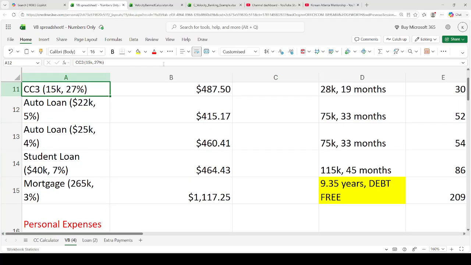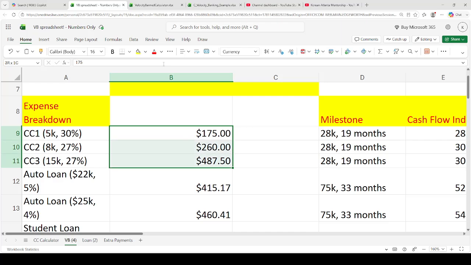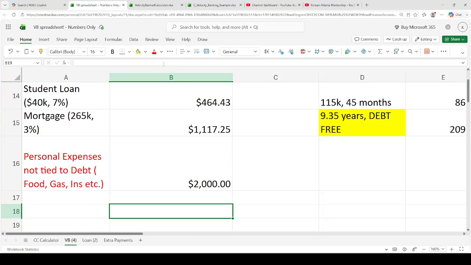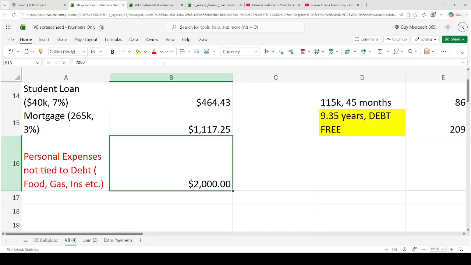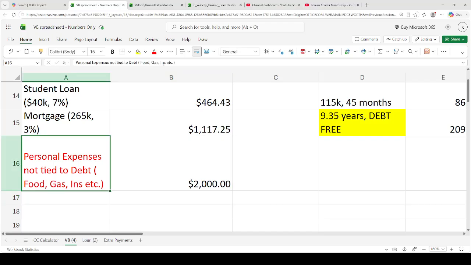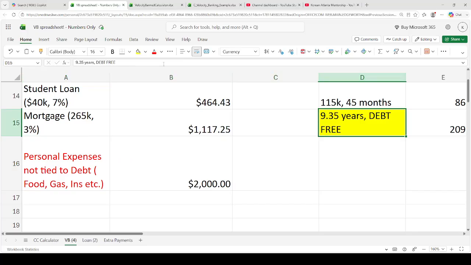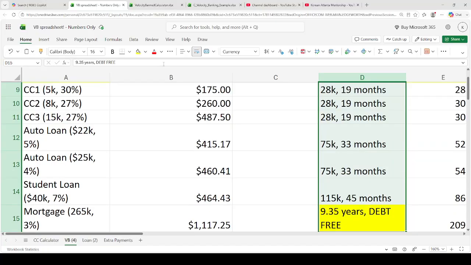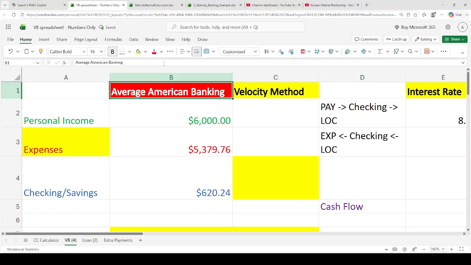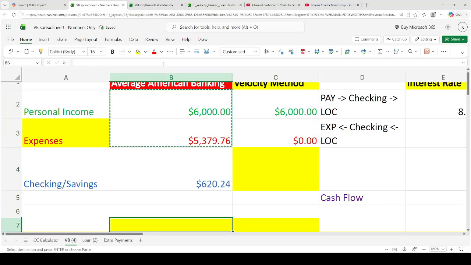So the whole point of this is to make sure all of these line items in black, which are your debts, go to zero, and we maximize your cash flow, but we still have to pay for these. Okay, so this is why we're not too attached to being very, very granular about our general expenses. We're just going to give a round figure just to make the debt payoff scenario easy. And what we're also going to do is have this column here called velocity method. And the whole premise of this is that, hey, with the same income and the same expenses, okay,